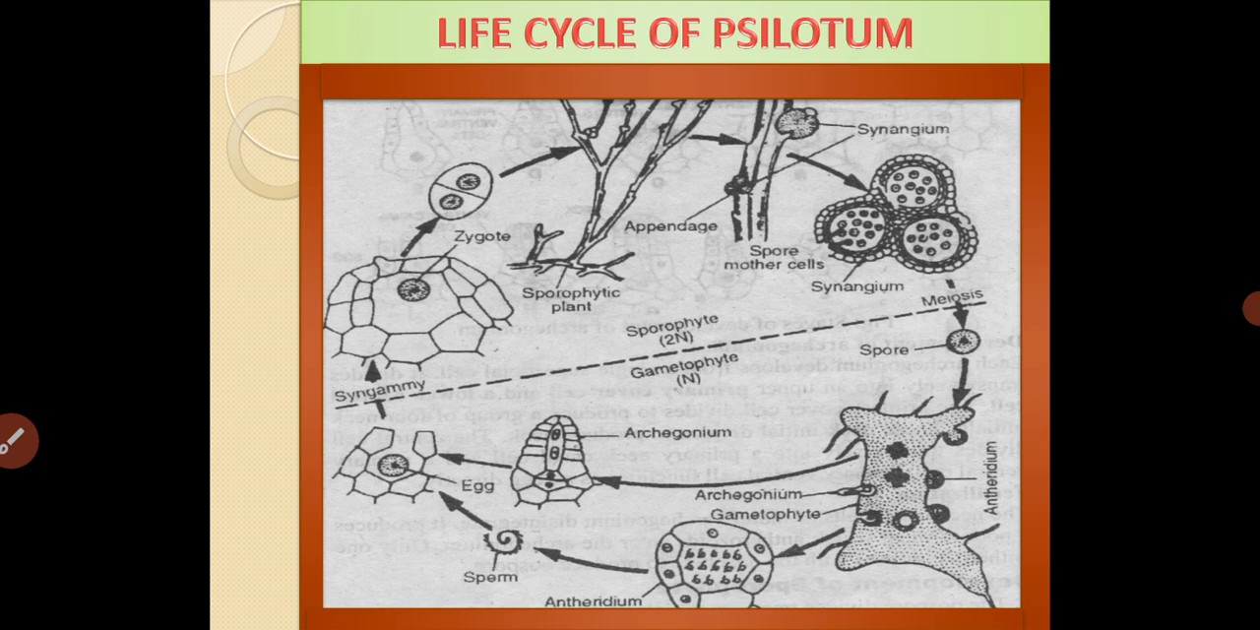This zygote undergoes continuous division and results in the formation of the embryo. Here the epibasal cell is involved in the formation of the embryo, and that condition is called the exoscopic condition, and this embryo later develops into the sporophytic generation. This is the life cycle of Rhynia.